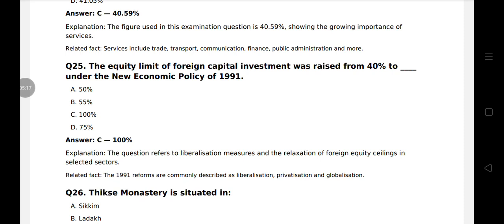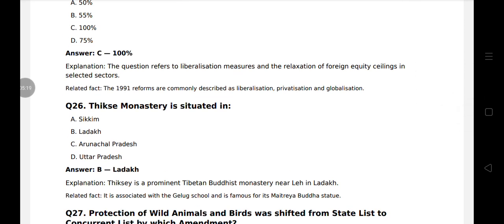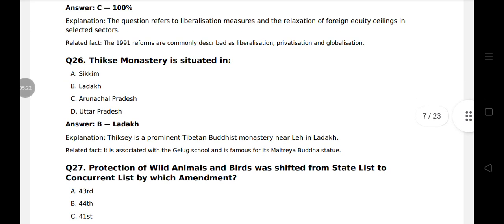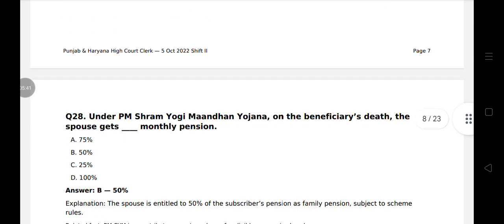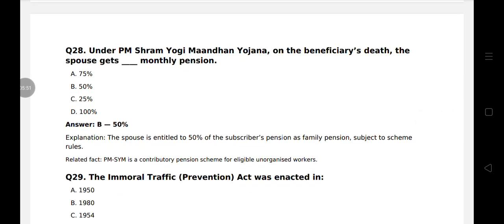of 1991. Question 26. Tikshe Monastery is situated in Ladakh. Tikshe is a prominent Tibetan Buddhist monastery near Leh in Ladakh. Question 27. Protection of wild animals and birds was shifted from state list to concurrent list by which amendment? 42 Amendment Act 1976. Question 28. Under PM Shram Yogi Mandhan Yojana, on the beneficiary's death, the spouse gets 50% monthly pension.